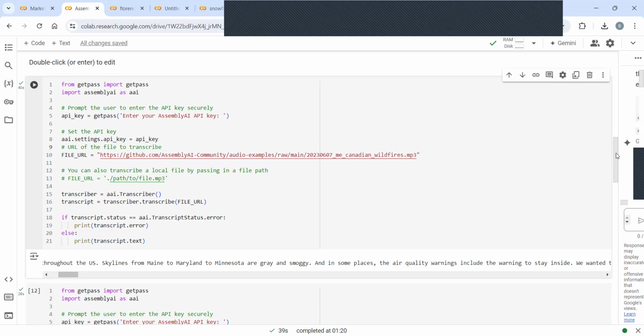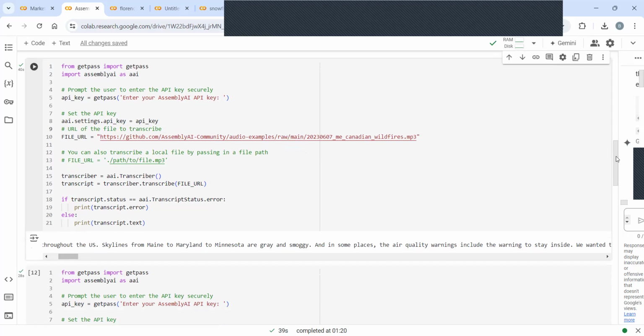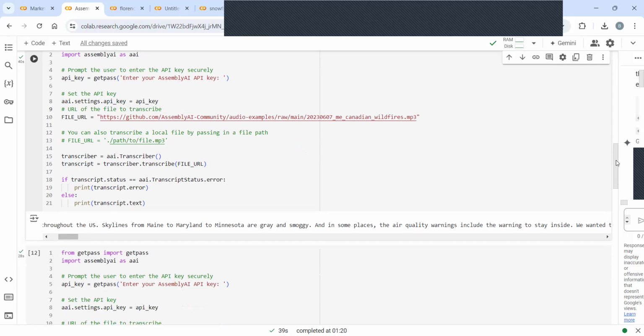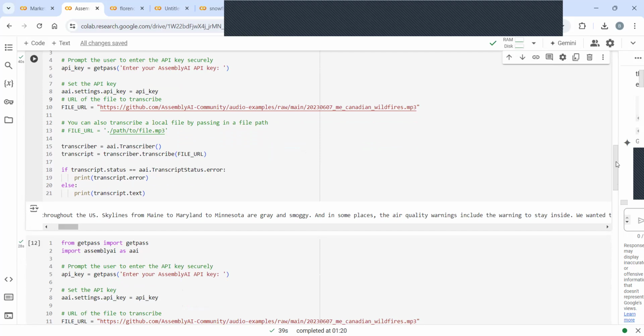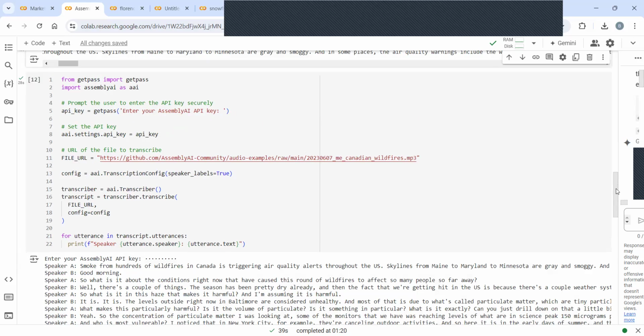So it summarized the entire MP3 content in a nice, pretty detailed way. Rather than you go and listen to that MP3 recording for 15 minutes, 20 minutes, or maybe 5 minutes, it's going to summarize it for you straight away.